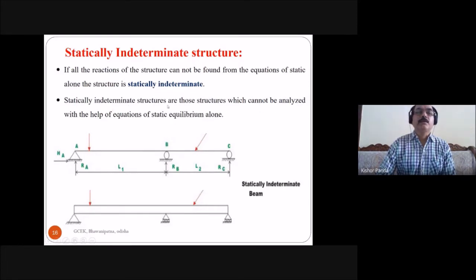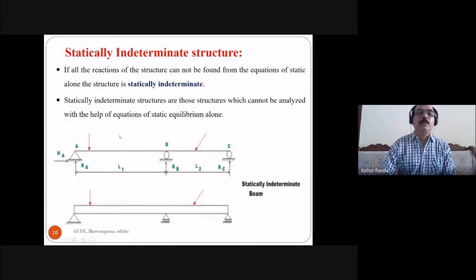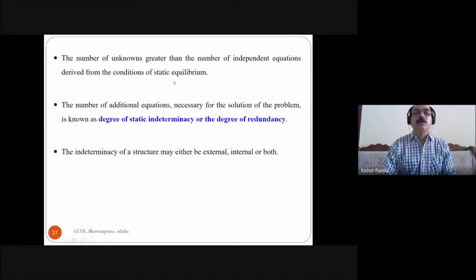Statically indeterminate structures are those structures which cannot be analyzed with the help of the equations of static equilibrium alone. In this case, the number of unknowns is greater than the number of independent equations derived from the condition of static equilibrium. The number of unknowns means the 4 reactions, these are the unknowns. But you have 3 equilibrium equations. So the number of unknowns is greater than the number of static equilibrium equations.